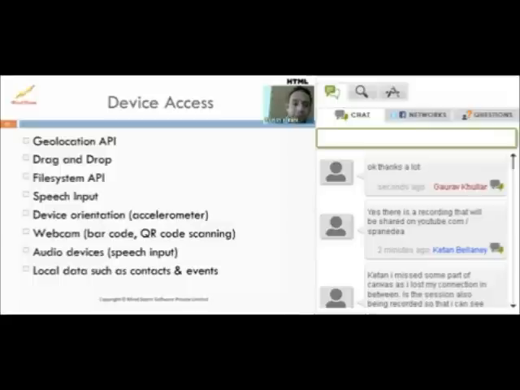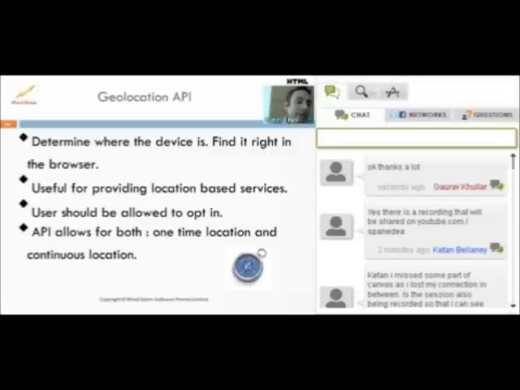Accelerometer support, device orientation is coming in HTML5. And then, as I said, the webcam support right now is at the spec level, but most of the browser vendors are going forward to implement it. So we'll particularly look at the geolocation API, which is quite interesting because it gives you latitude, longitude, and that can help you actually come up with location-based applications. So the geolocation API, I mean, in simple terms, it's going to determine where the device is.